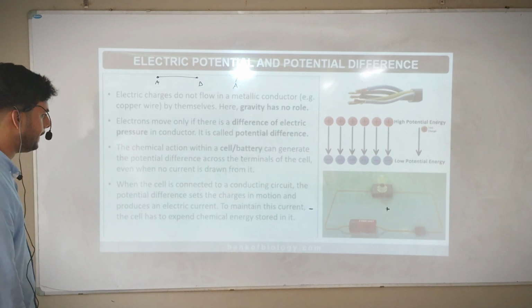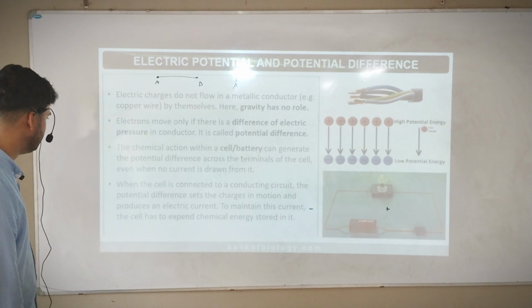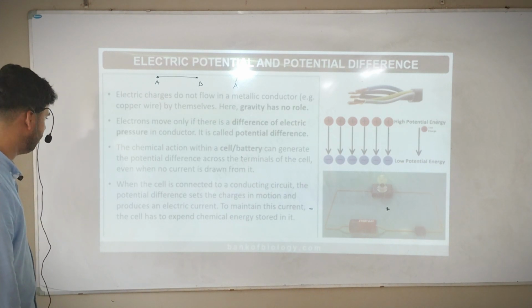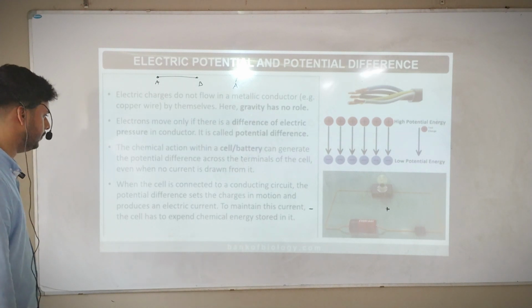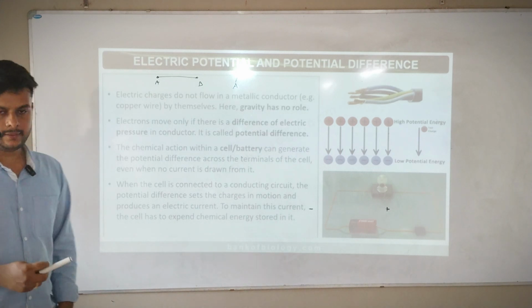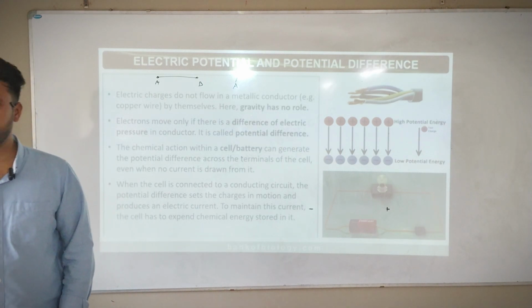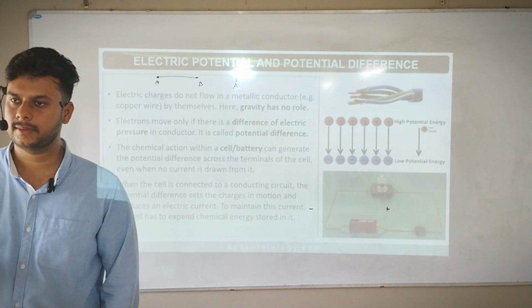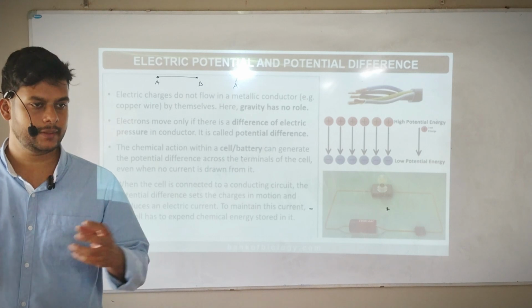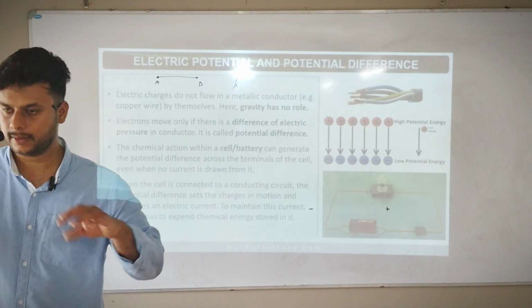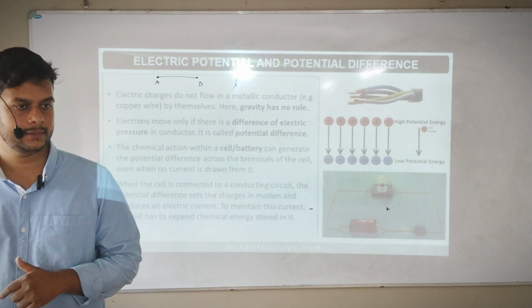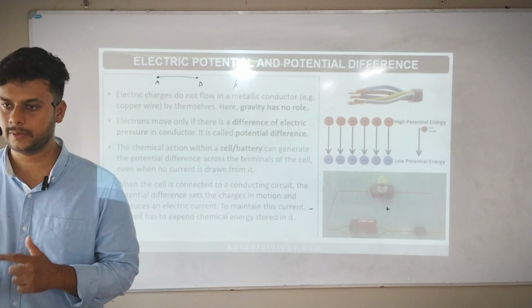So see, each and every cell, if I take, it will die one or the other day. How much chemical energy it has is continuously taken away when it is connected in a circuit. If I connect it, now I am using the circuit. So this battery runs for 8 hours. After 8 hours, if I use this battery, it will die.